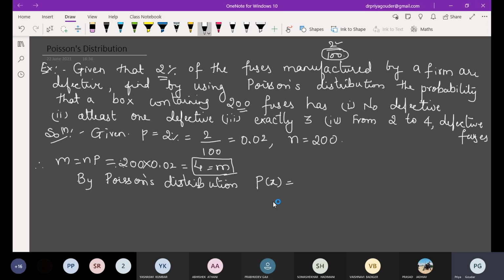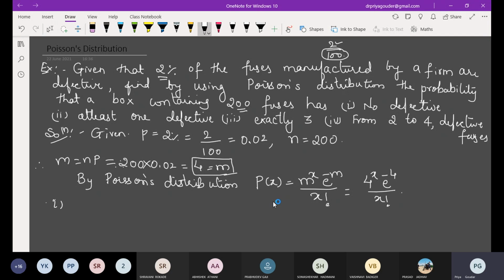We have solved some 2, 3 problems at least. m raised to x, e raised to minus m, divided by x factorial. So substitute m here: 4 raised to x, e raised to minus 4, divided by x factorial.